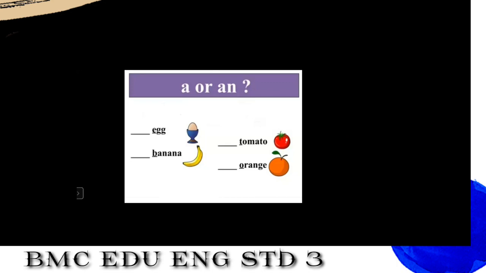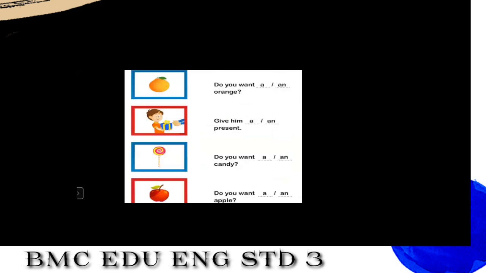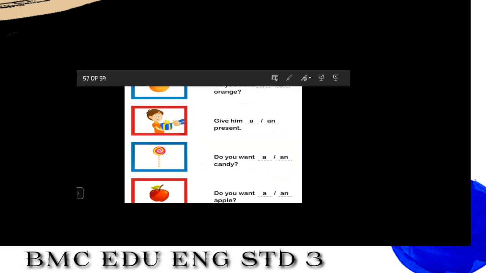Now the fourth one is orange. So what will we use here? Yes, very good. We will use an orange. Now let's do the next worksheet. Now students, here are some pictures. Among these pictures we have seen some examples before also. Now we are going to tick the correct use of a and an. Okay, so let's tick.